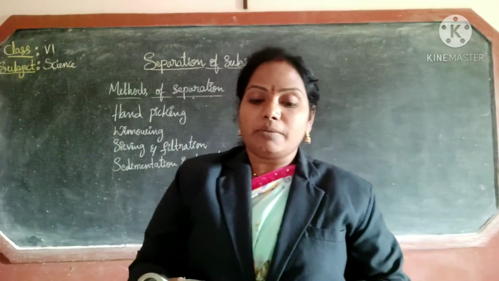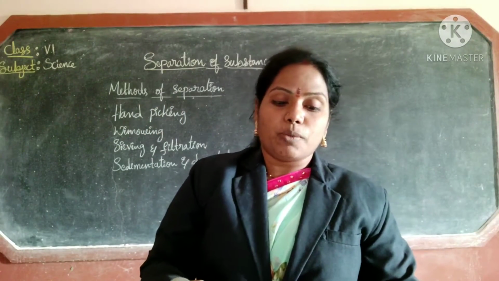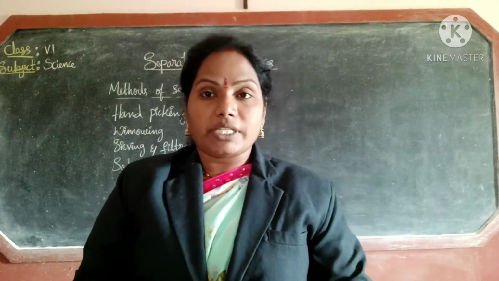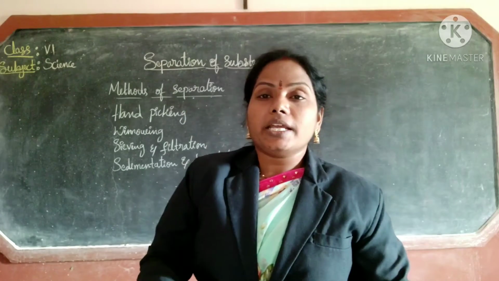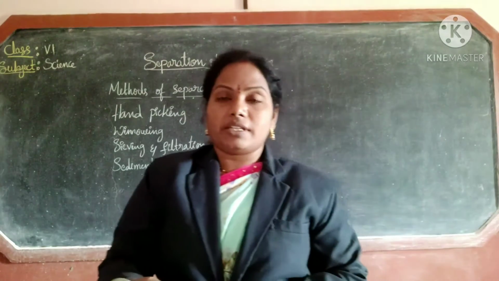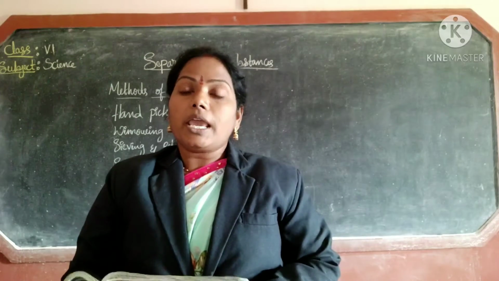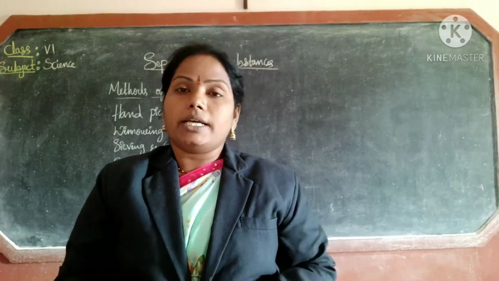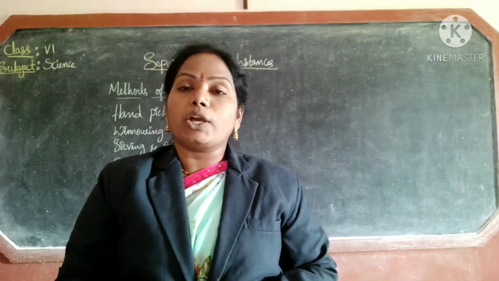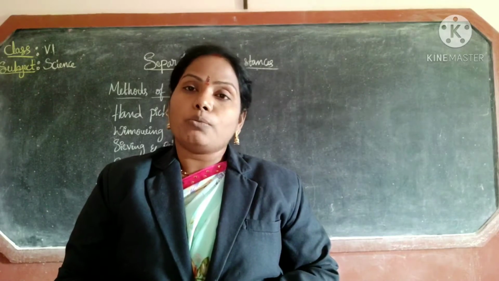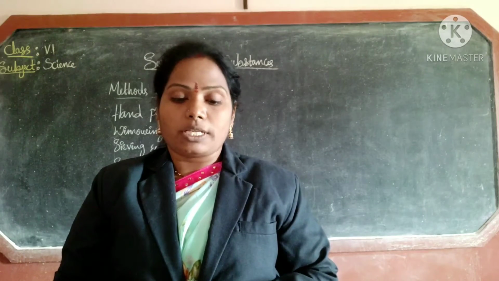Hemant's mother sent him to a grocery store to buy some vegetables and grocery.